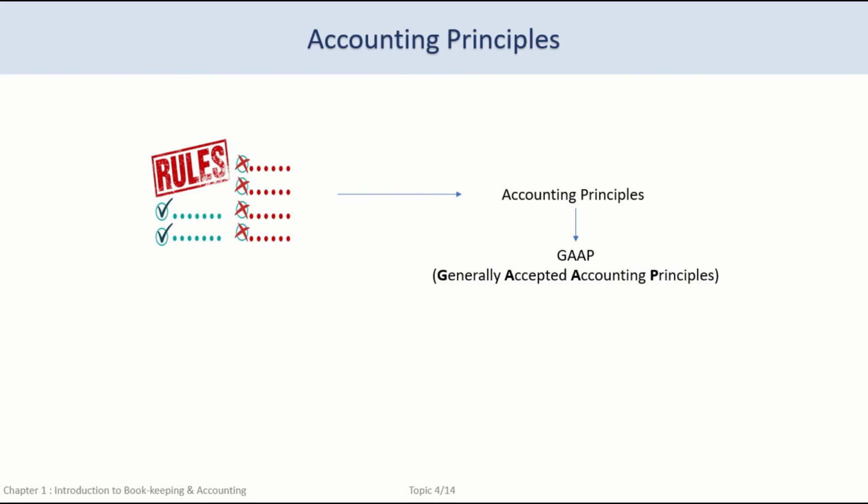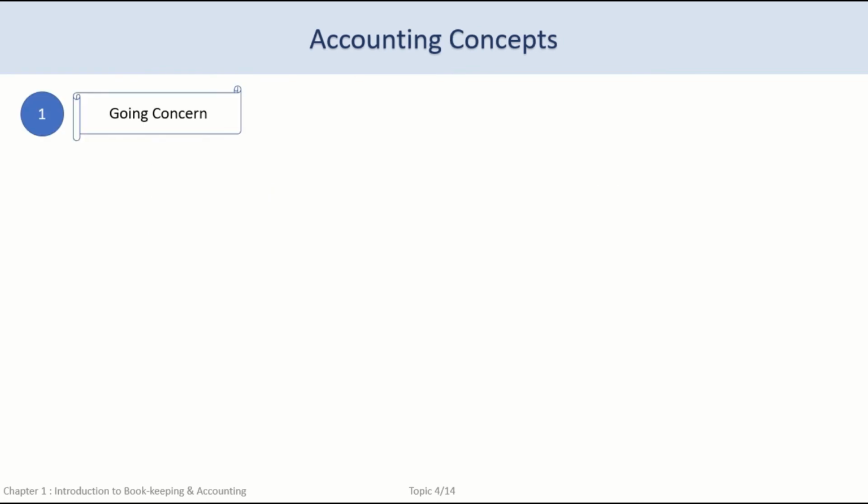These are the assumptions and common practices that have been followed and used in accounting and have gained popularity and worldwide acceptance. They are also known as accounting concepts and conventions. These principles are the foundation upon which the structure of modern accounting practice is based. There are 13 such principles, and we will look at each of them in detail. Let's start with the first concept, the going concern concept.